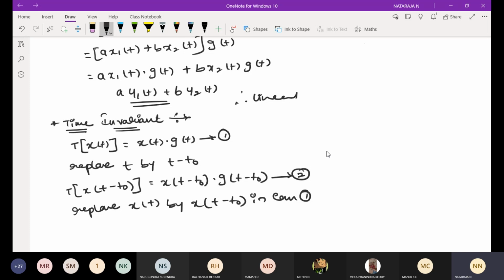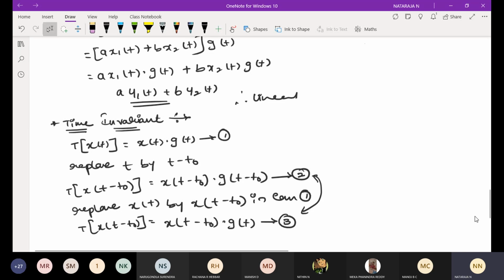That is, transfer function of x of t minus t naught is equal to x of t minus t naught into g of t, equation number 3. Compare equation 2 and 3. Both are not equal. Hence, it is not a time invariant system.